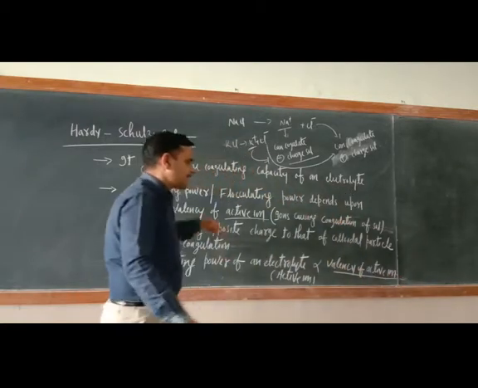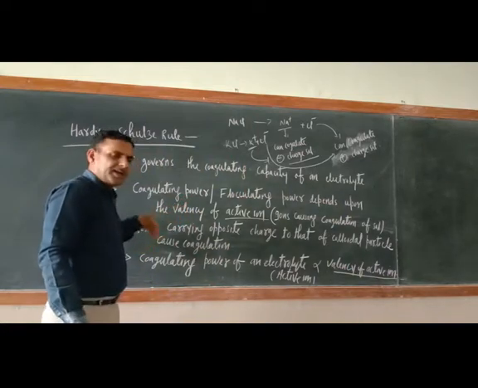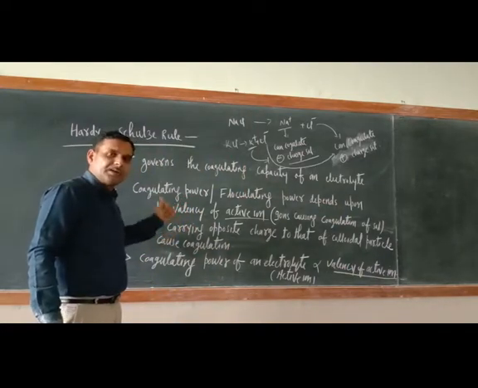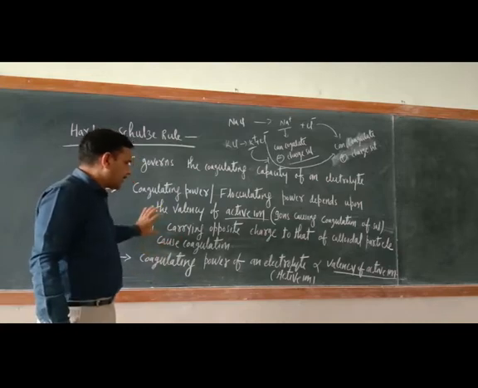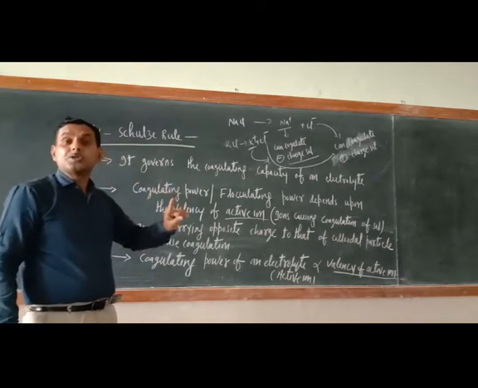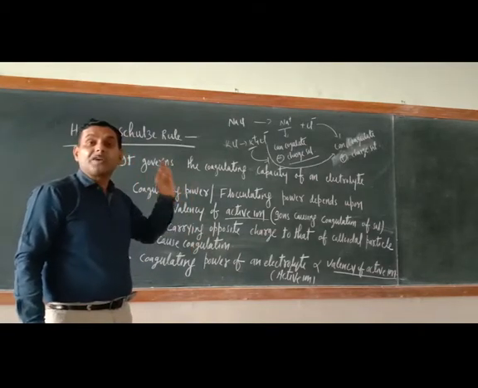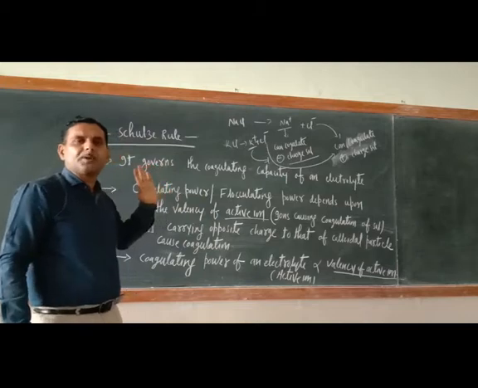Means the greater the valency of the active ion, the greater will be the coagulating power. But remember, ions must carry the charge opposite to that of the given salt. That is the important point.